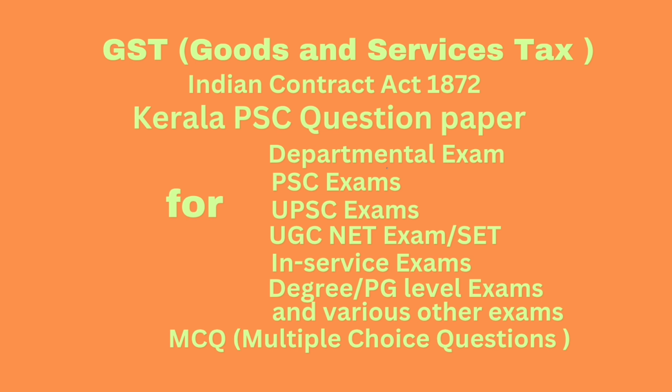Question number 67. When a person is compelled to enter into a contract by the use of force, dash is said to be employed. Coercion is said to be employed. Question number 68. Criminal act is involved in dash. Option A, mistake. Option B, misrepresentation. Option C, coercion. Option D, both A and B. Correct answer, option C, coercion.